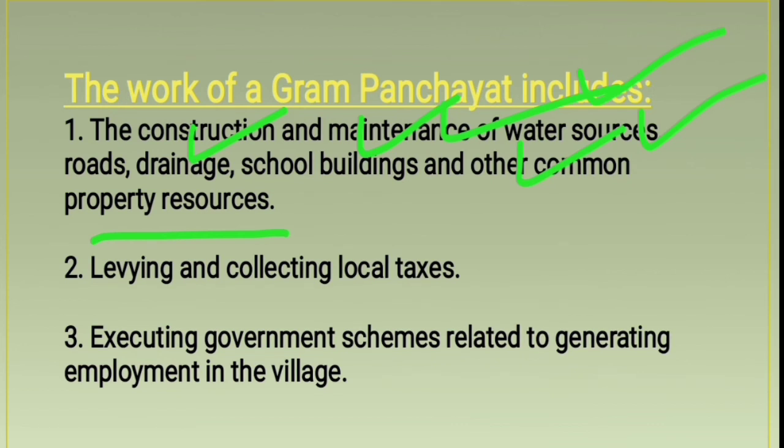Common property resources are those resources which are used commonly by all the villagers. There can be a village forest, there can be a village pond, there can be any public building like dharmshalas in the villages, right? So these are common property resources, used by all the villagers commonly, right?